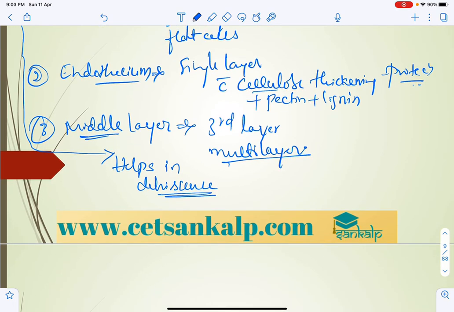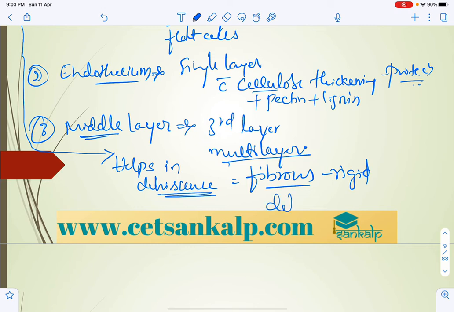At maturity all these three layers become fibrous and rigid, except at a particular point where they help in dehiscence.